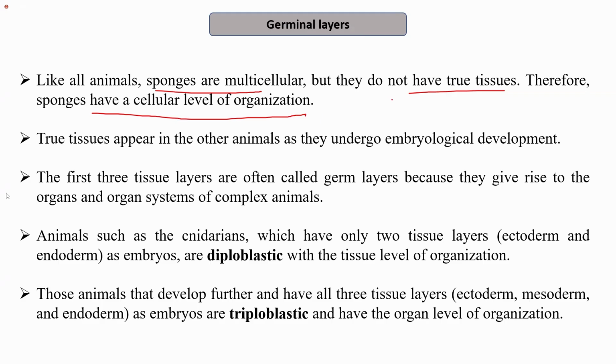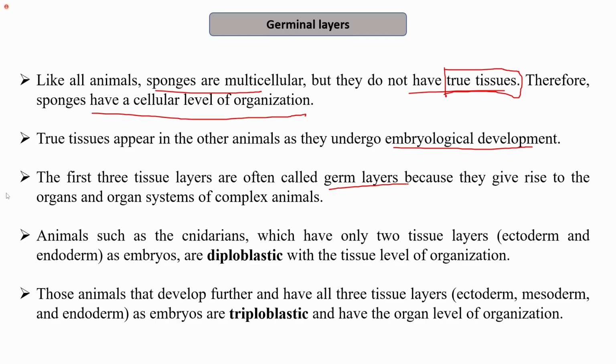Now, the organisms which have true tissues, from the coelenterates to chordates, undergo embryological development. That is, their embryo undergoes development, and during the process, different tissue layers are formed. The first three tissue layers which are formed are often called the germ layers. Why are they called germ layers?